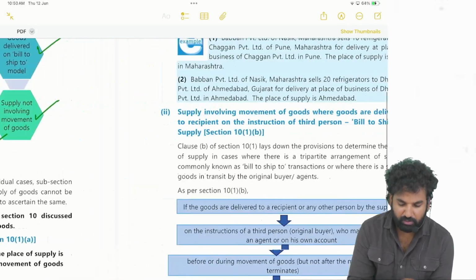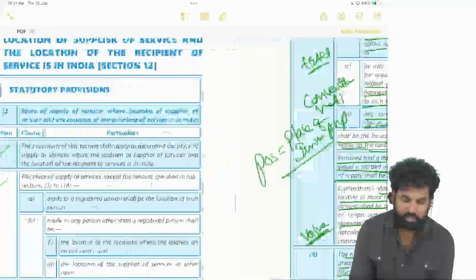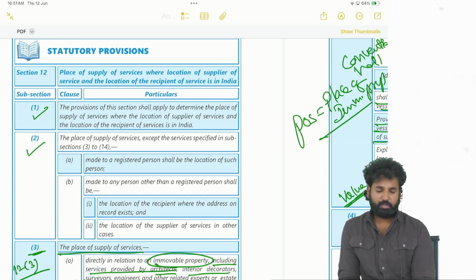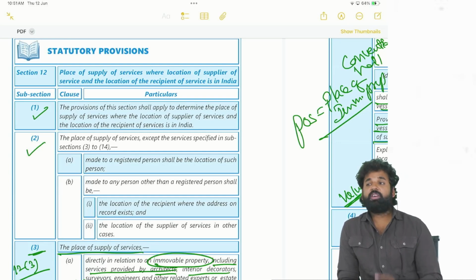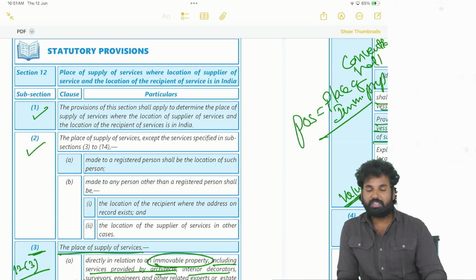Right. So next we have seen section 12, where different cases have been mentioned. In that there is a general provision or a default provision, which is section 12 subsection 2, where we are talking about place of supply of services. When it is provided to a registered person, then the location of such registered person will be the place of supply, that is, the location of the recipient, if the address of the recipient is mentioned. If the address of the recipient is not mentioned, then the location of the supplier of the service will be the place of supply. So this is a general provision.